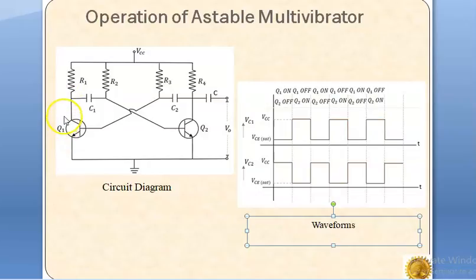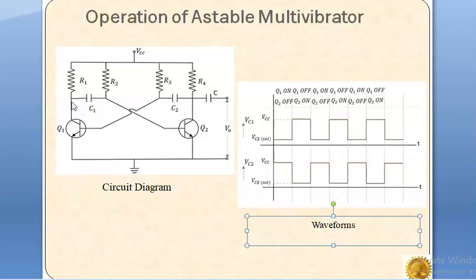Now, as the collector current of Q1 increases, the negative voltage at the base of transistor Q2 will also increase. Therefore, the collector current of Q2 will decrease. This decreasing collector current results in a positive voltage at the base of the Q1 transistor. So the collector current of Q1 will increase further.